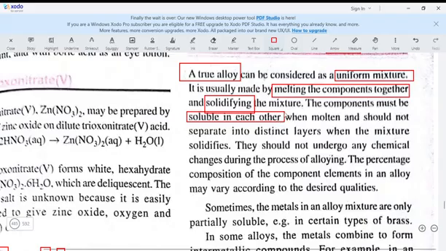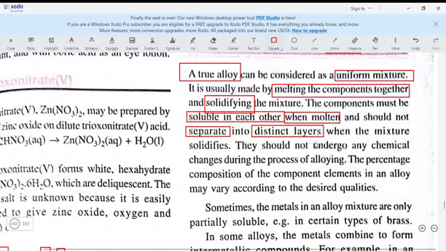When you melt both of them, they should dissolve and mix with each other and should not separate, because it's just like molding cement and sand together. You should be able to blend so that you can use it to hold your wall. It should be soluble in the molten state. They should not be separate. They should not be in distinct layers when the mixture solidifies. So they should blend together.